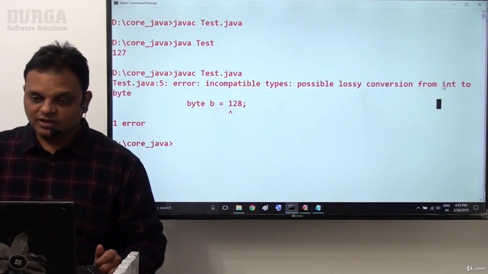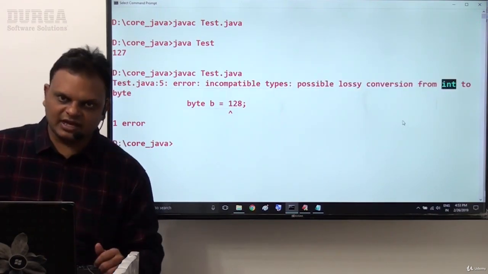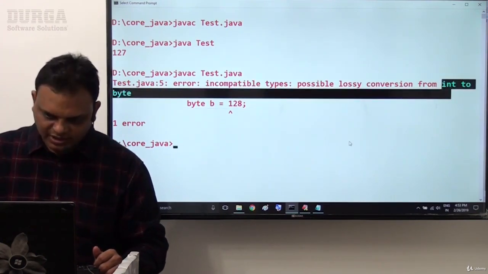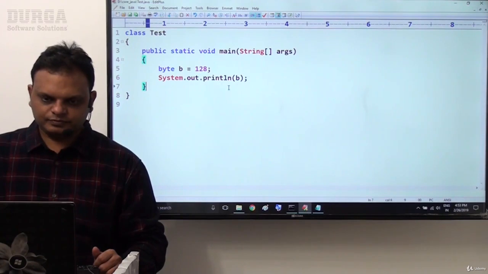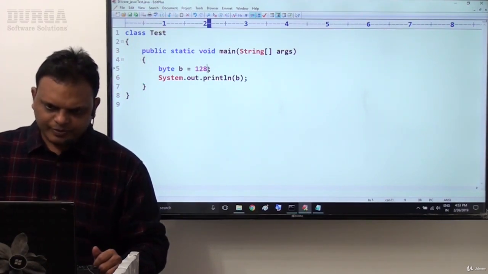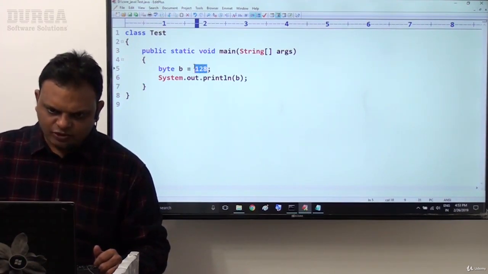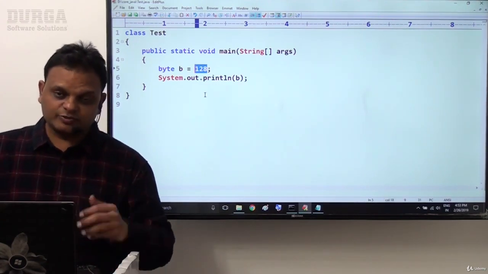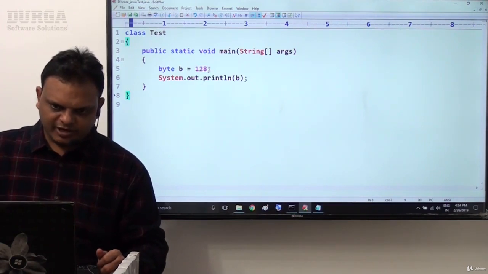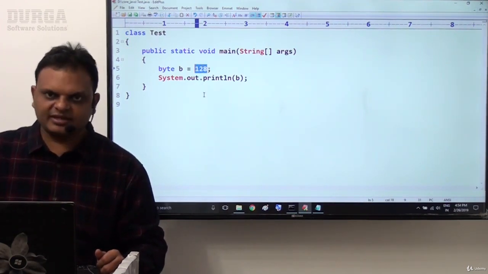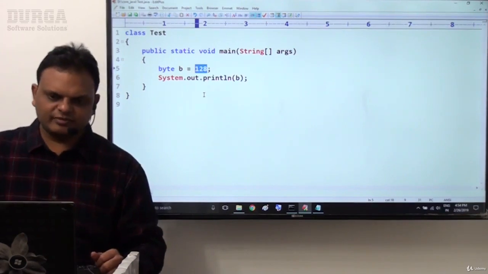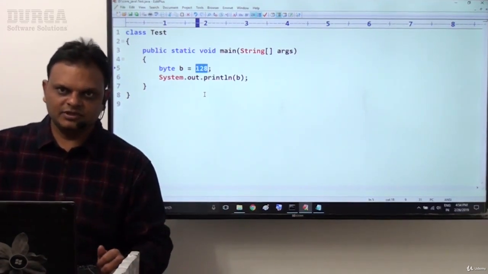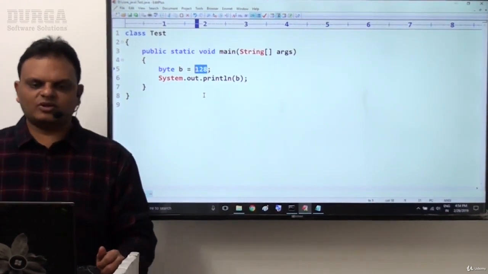What is the meaning of this? I did not specify anything like int, but still I am getting an error like int to byte. So here the reason is: if we provide any constant, any value which is greater than the max value of the respective data type, that value will be treated as the next higher data type.